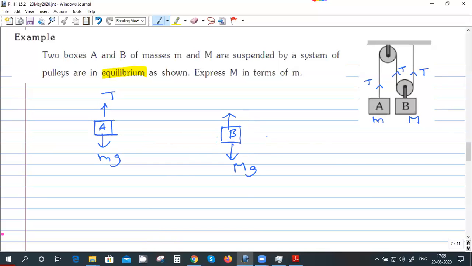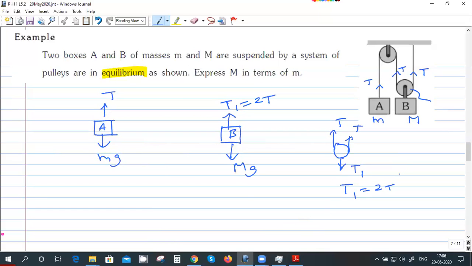T. Okay, if you draw the free body diagram of this pulley, there will be forces like this. T, another T here, and this 2T. This will be pulling with another force. Let's call it T1. So T1 is equal to 2T from here, and this is T1, which is equal to 2T.